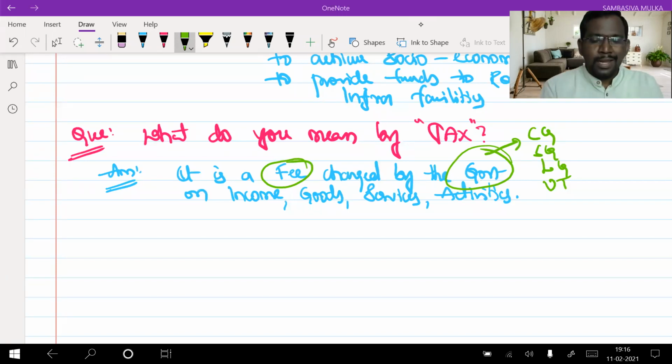And it is levied on income. So when you are levying it on income, it is called income tax.